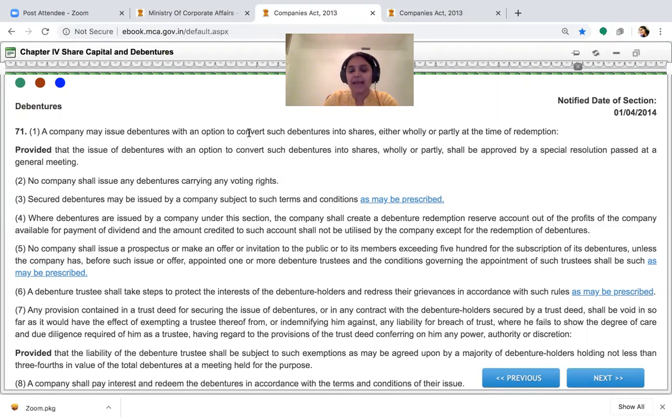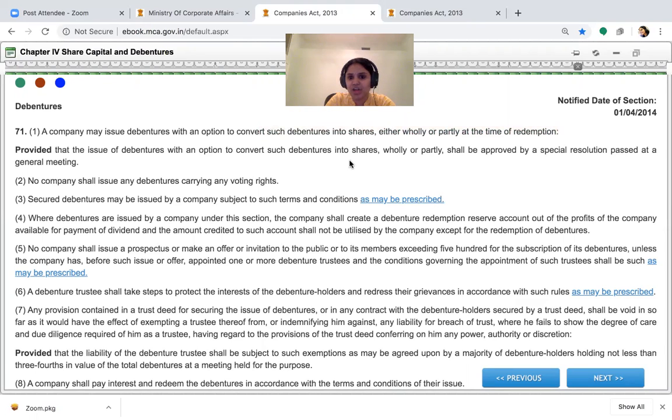Okay, you can have the debentures issued with an option to convert them into shares either fully or partly at the time of redemption, which means they can be convertible debentures too or non-convertible debentures too. But you cannot have classification in terms of redemption nature of the debenture. We are aware that debentures that are issued can only be redeemable in nature. There can never be irredeemable debentures.